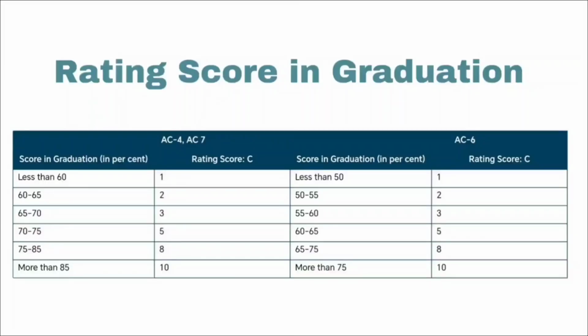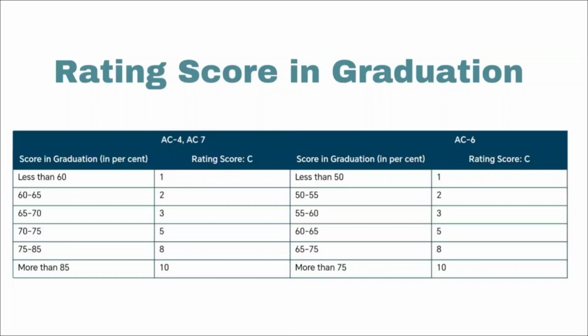Now, if your degree is AC4 and AC7, and you have less than 60, then your rating score will be 1. If it is in between 60 to 65, then your rating score will be 2. For 65 to 70, it is 3. For 70 to 75, it is 5. For 75 to 85, it is 8. And if it is more than 85, then it is 10.